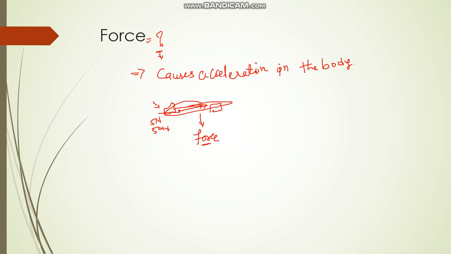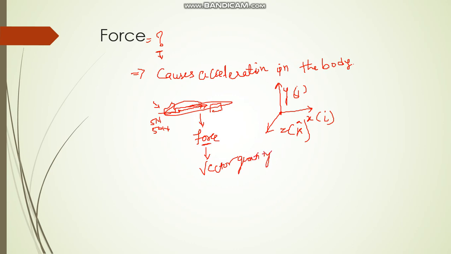Now we all know that there are three axes: this is the x-axis, this is the y-axis, and this is the z-axis. There are three axes of motion in the Cartesian coordinate system: x, y, and z. The direction in which the force is acting is the direction of force. Let's say it is acting in the x direction. The x direction is denoted by i cap, the y direction by j cap, and the z direction by k cap. As I told in the previous session on scalar and vector quantities, force is a vector quantity.